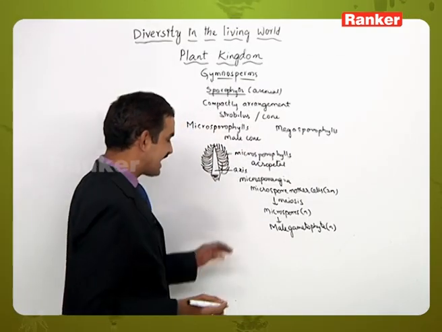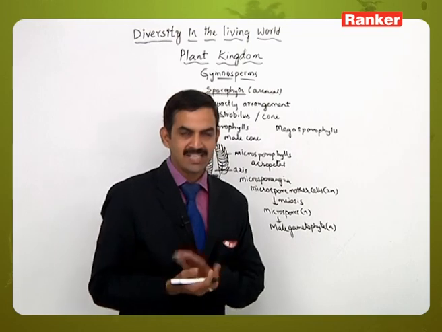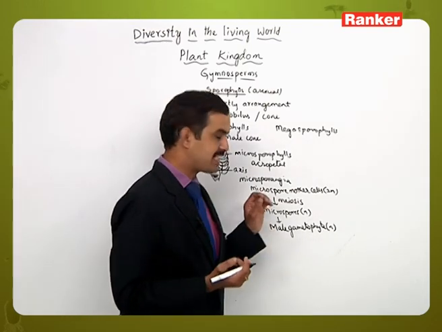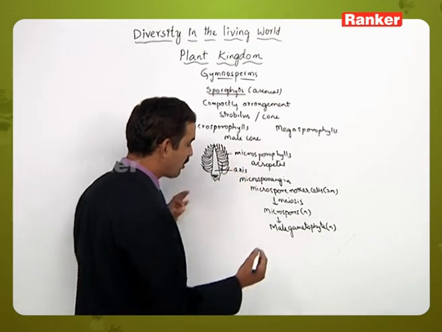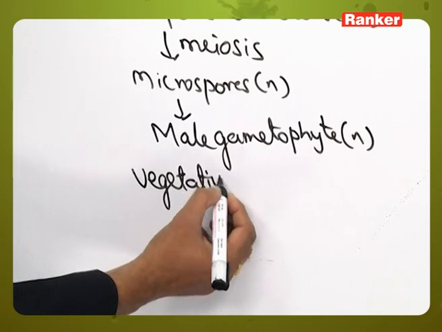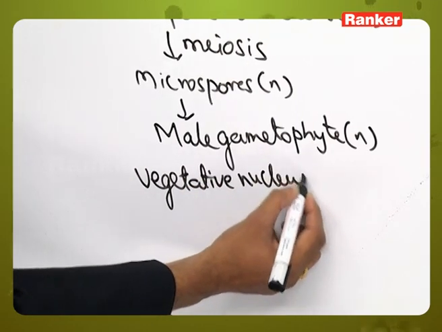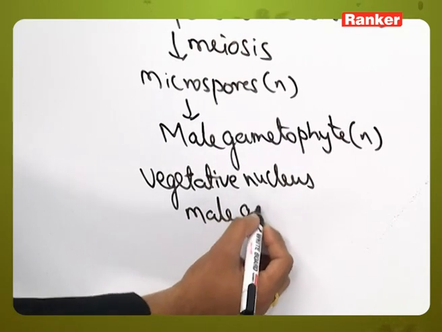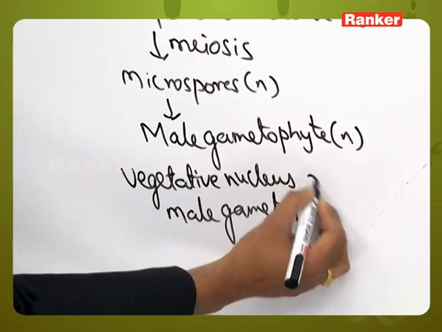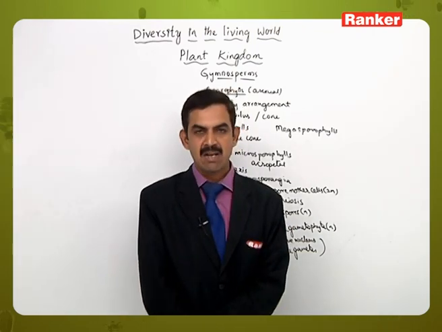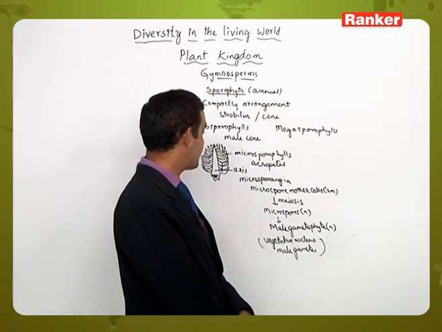Here the male gametophyte does not have any plant organization like that of the sporophyte plant body, but it is represented by a few cells. Particularly, they have the vegetative nucleus and the generative nucleus. The generative nucleus will be converted into male gametes. So these are the few gamete cells present inside the male gametophyte, and this is formed inside the microsporangium.